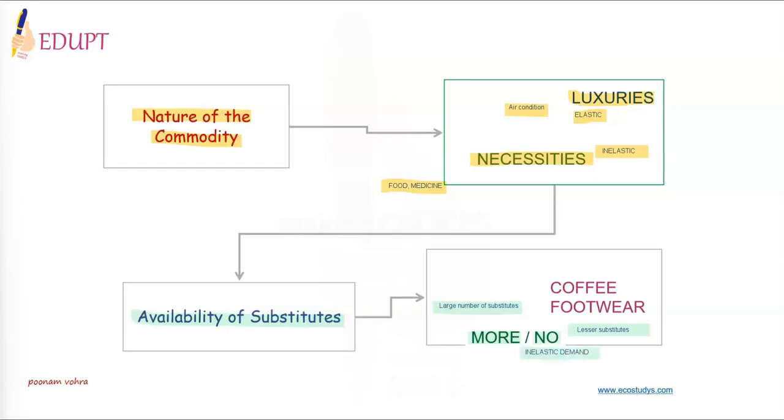For example, if the price of Nescafe rises, people can easily switch over to brew coffee. So coffee has high price elasticity. But if the price of footwear rises by 20%, people would not go barefoot. Hence, demand is price inelastic.